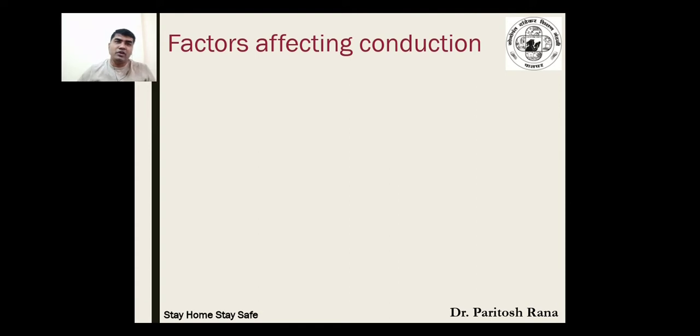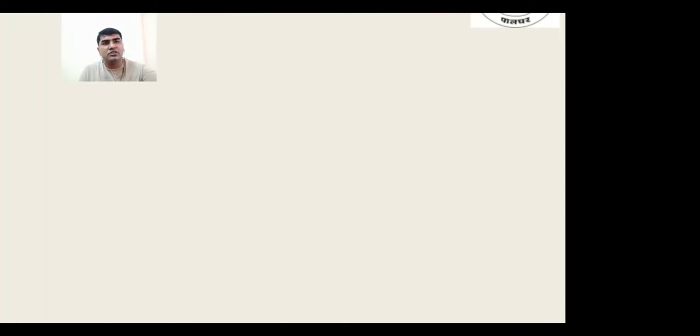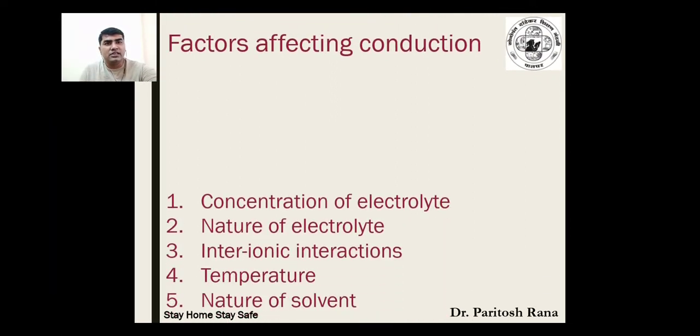Now, today we are going to learn what are the factors which are going to affect the conduction. Now it's an electrochemistry chapter, so we are definitely going to deal with liquid as an electrolyte. So what are the different factors which are going to affect the conductance?